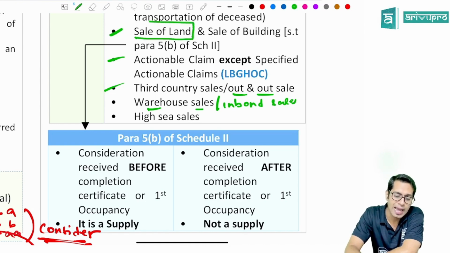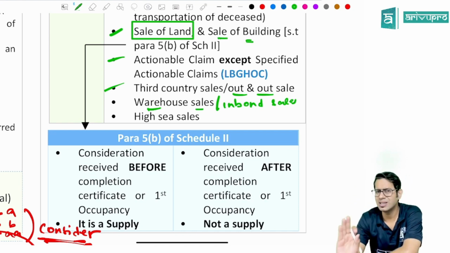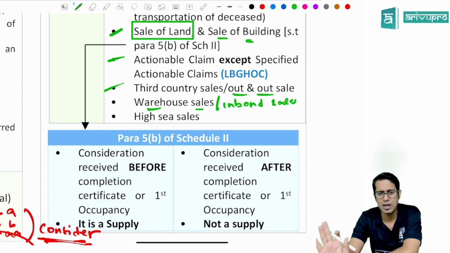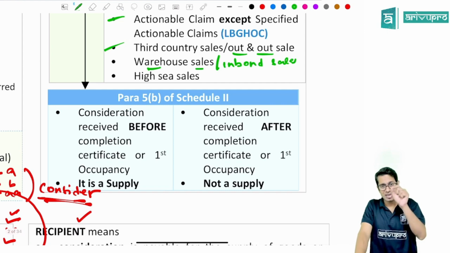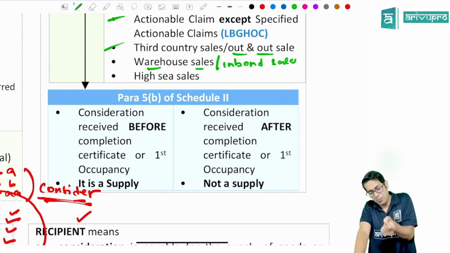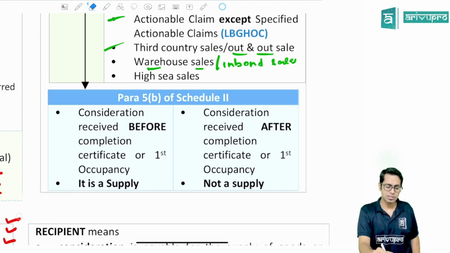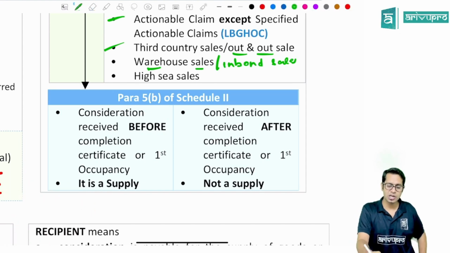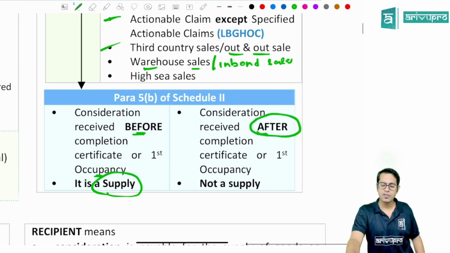So if there is a sale of land happening, it is not a supply at all. But sale of building will be treated as supply provided the conditions of para 5B of schedule 2 are satisfied. What is sale of building? In case of sale of building, if the consideration for the sale of building is received before completion certificate or before first occupancy, then the transaction of sale of building will be treated as supply. And if the consideration is received after completion certificate or after first occupancy, then it will not be treated as supply.